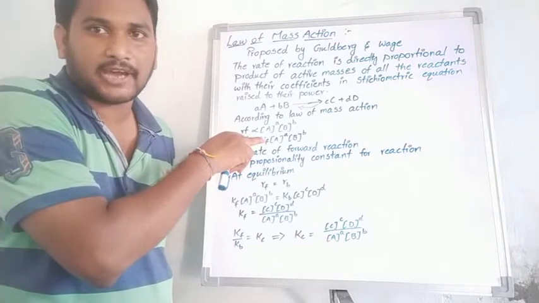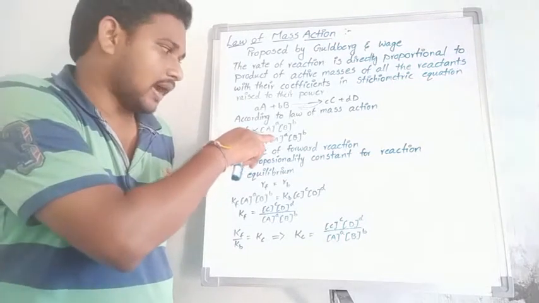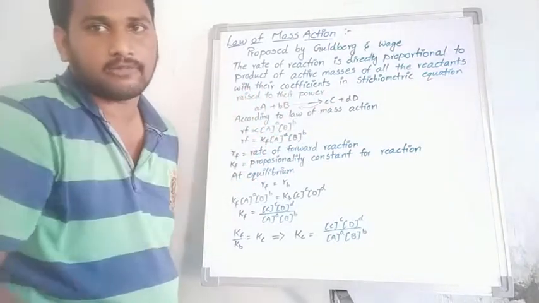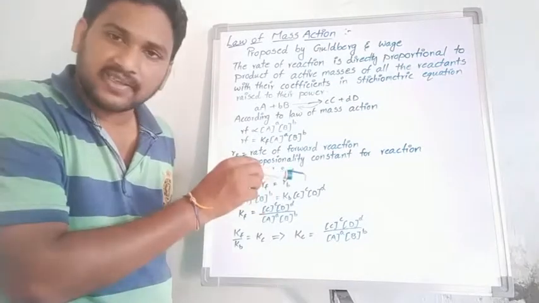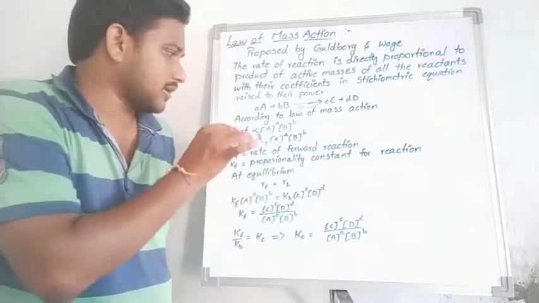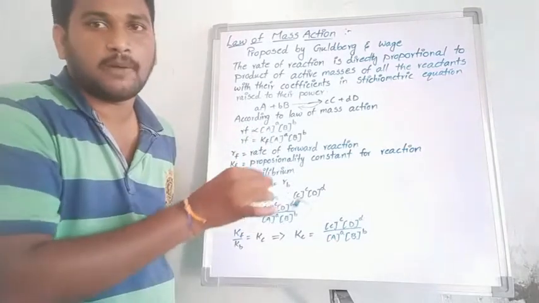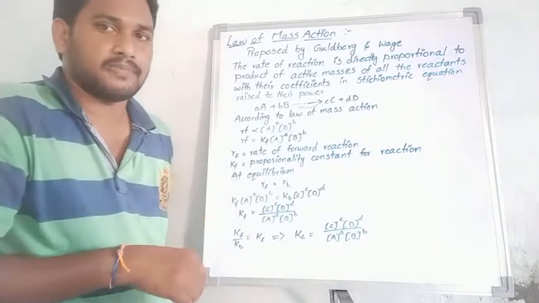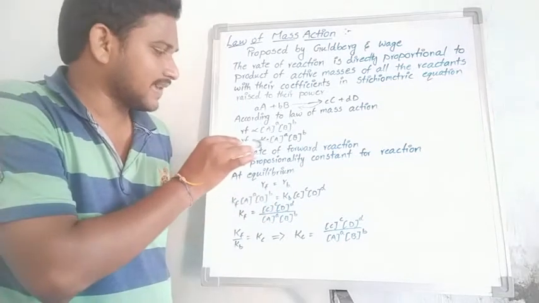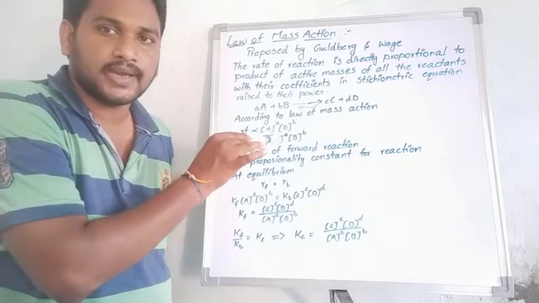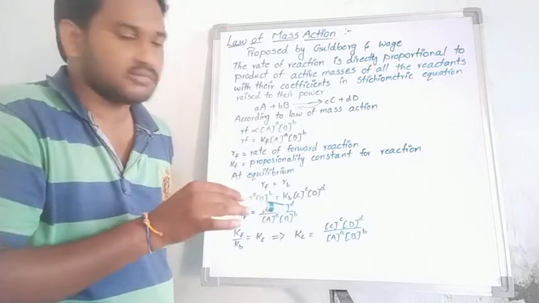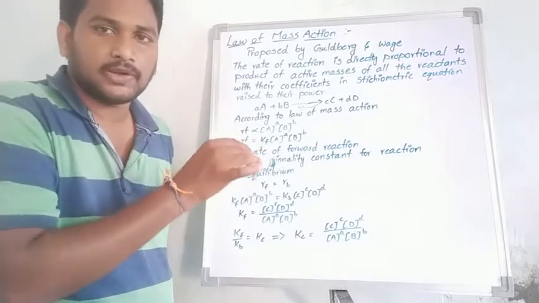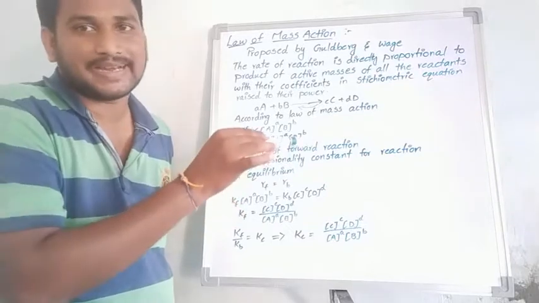That is the backward rate constant Kb, with [C]^c and [D]^d. That is the backward reaction. At the time of the equilibrium position, the rate of the forward reaction equals the rate of the backward reaction, where Rf equals Rb. You know that Rf means Kf [A]^a [B]^b, which is equal to Kb [C]^c [D]^d.